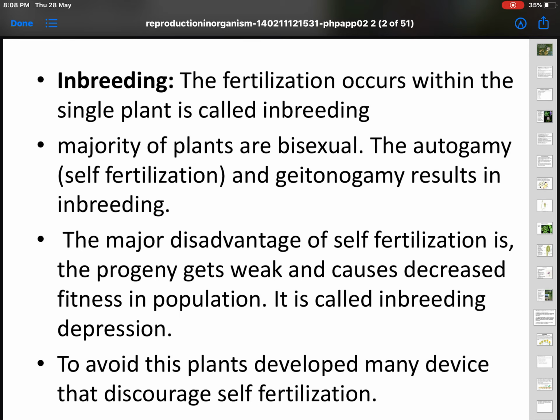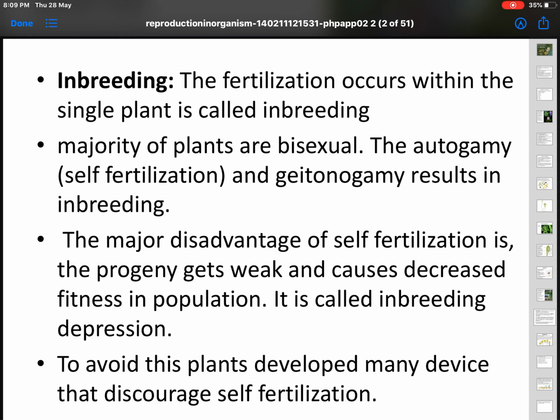In this session, you will be able to define all the technical words that you come across, understand the structure of the embryo sac, that is a 7-celled 8-nucleate structure, and then you will also be able to appreciate double fertilization, the steps involved in that, and finally the fruit and seed formation.